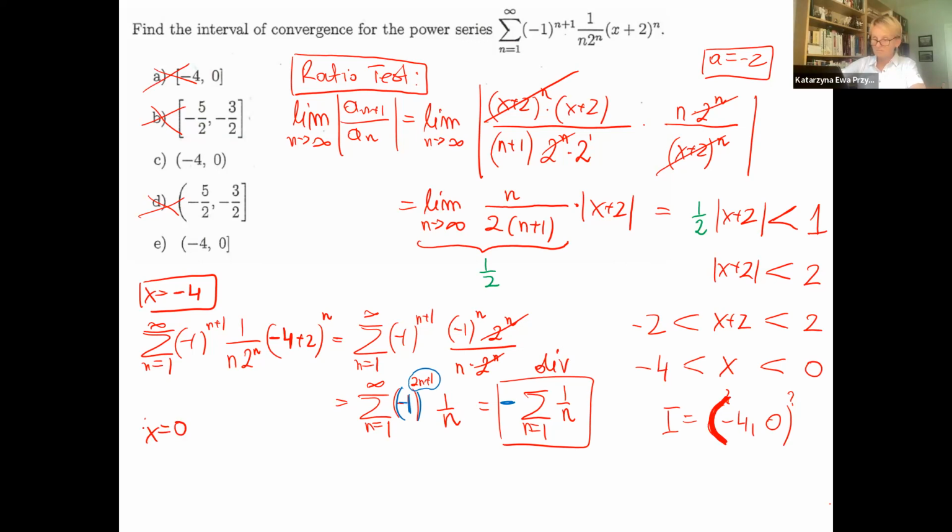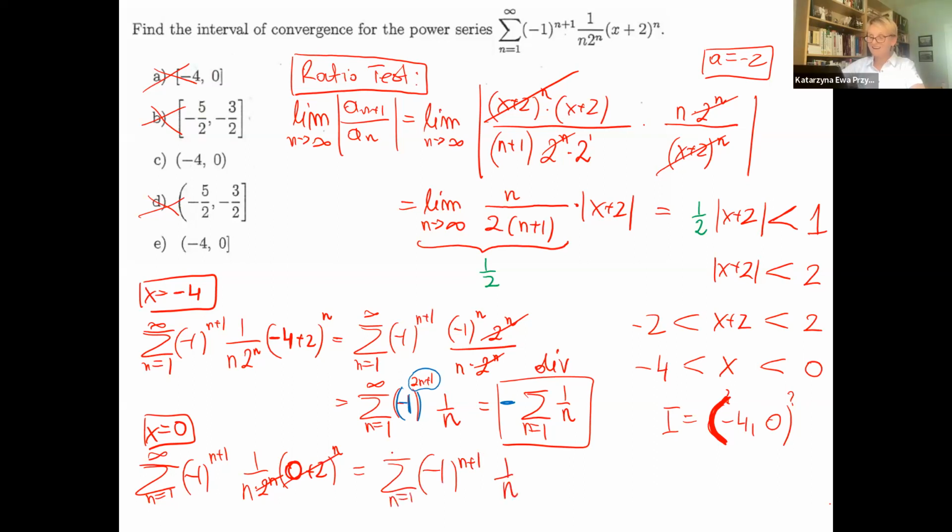Let's check 0. We will probably get alternating because this is the alternating part, (-1)^n. When we substitute 0 instead of x, we will have 2 to the n over 2 to the n. This means the final formula is (-1)^n over n plus 1. This means this one is the alternating harmonic series, convergent. We will include 0. This is the final answer.